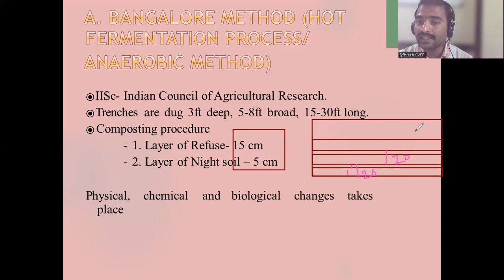How many layers will come in total? There will be 5 layers in the Bangalore method. Are you getting how each layer will be? 20 centimeter, 20 centimeter, 20, 20. Okay, 5 layers.